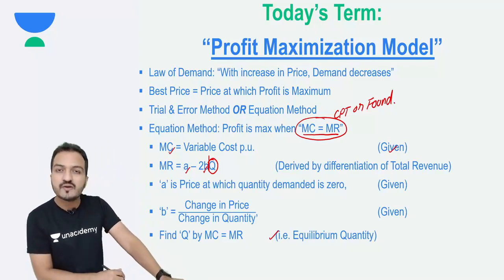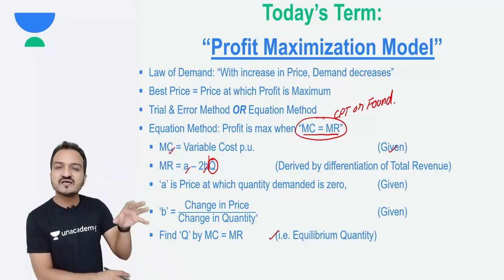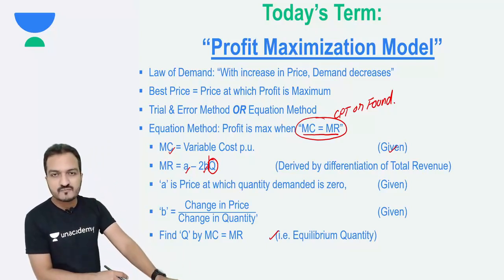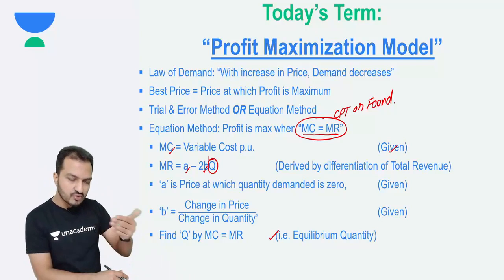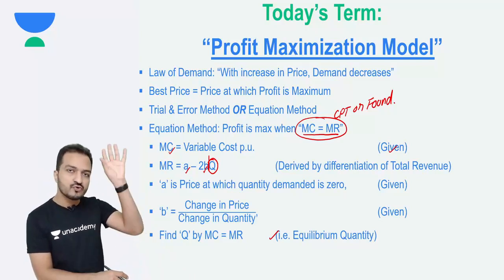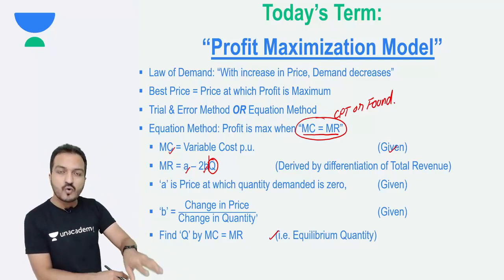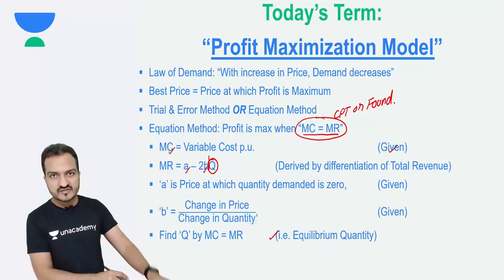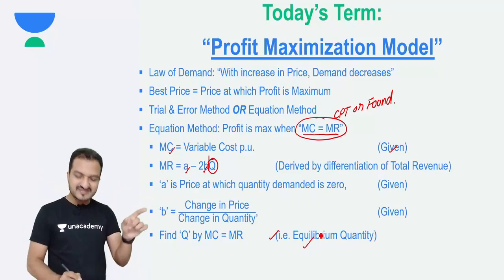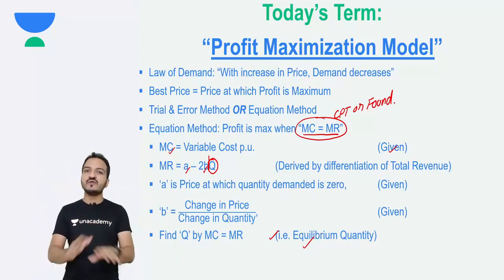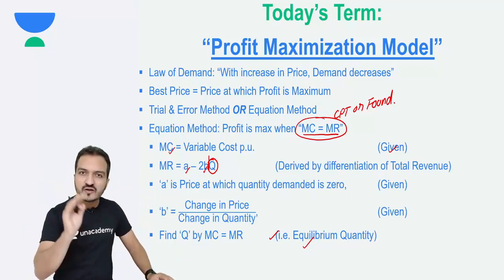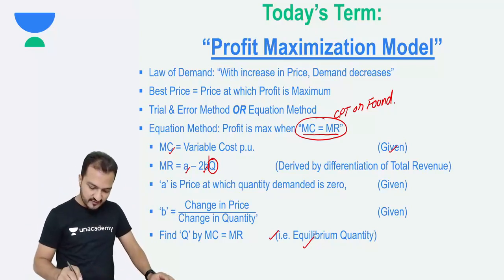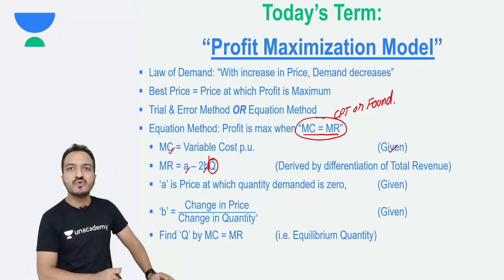It is called the equilibrium quantity, meaning this is the quantity at which you will get the best profit. If you sell quantity more than this, then you have to drop the price. If you sell quantity less than this, then your quantity is less, so profit is less. This is the exact quantity at which you will get the maximum possible profit. That is what is conveyed by the concept MC equals MR.